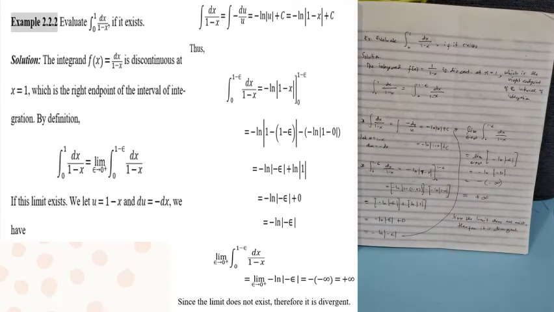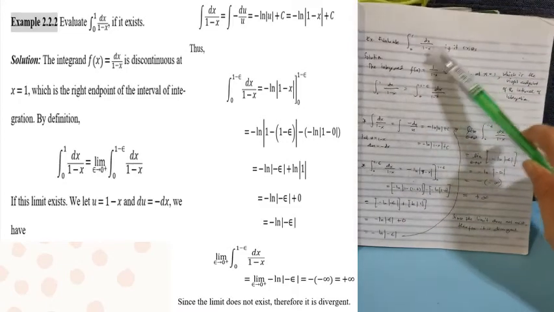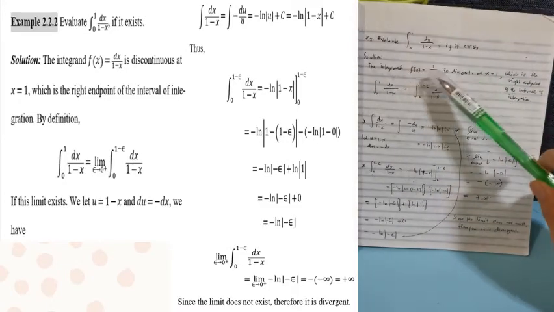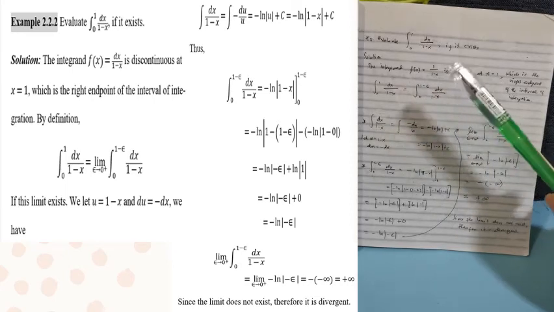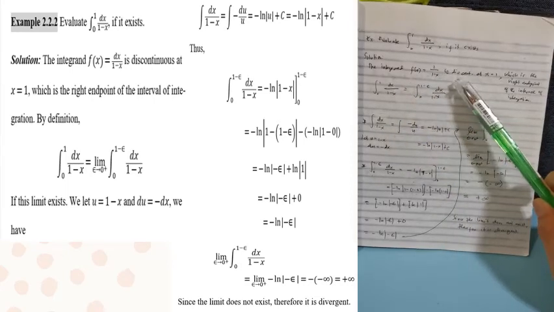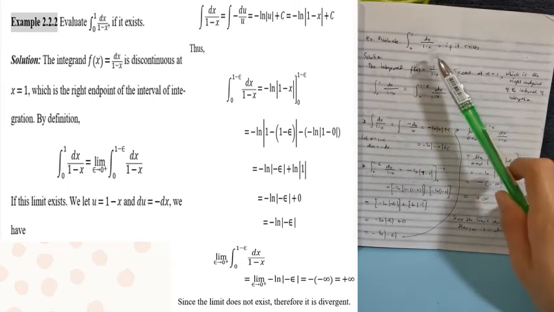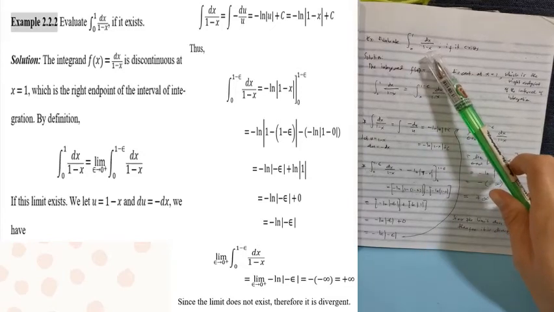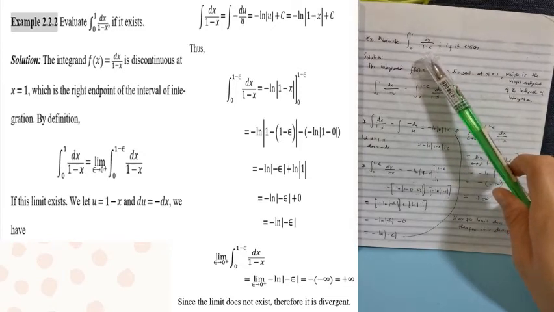So the integrand f of x is equal to 1 over 1 minus x. Discontinuous siya at x is equal to 1, kasi diba pag pinalitan natin si x ng 1, ang magiging denominator natin is 0.